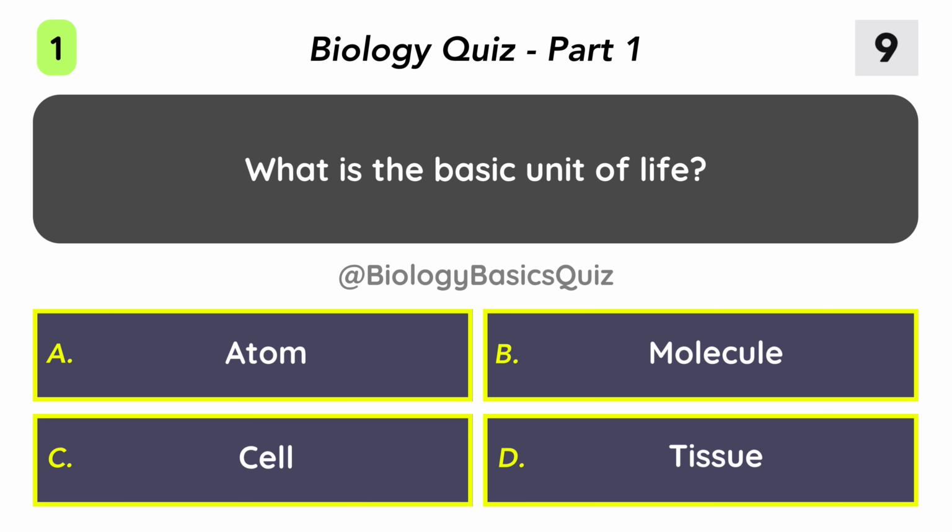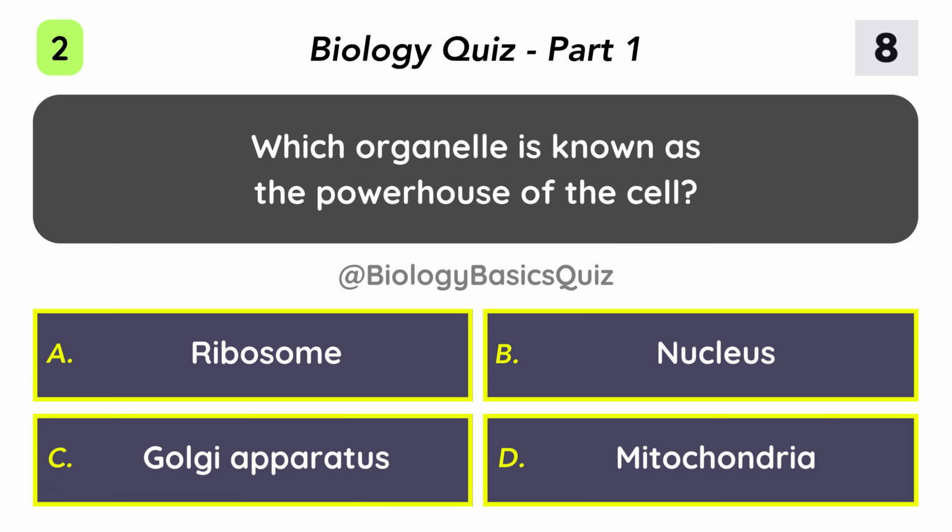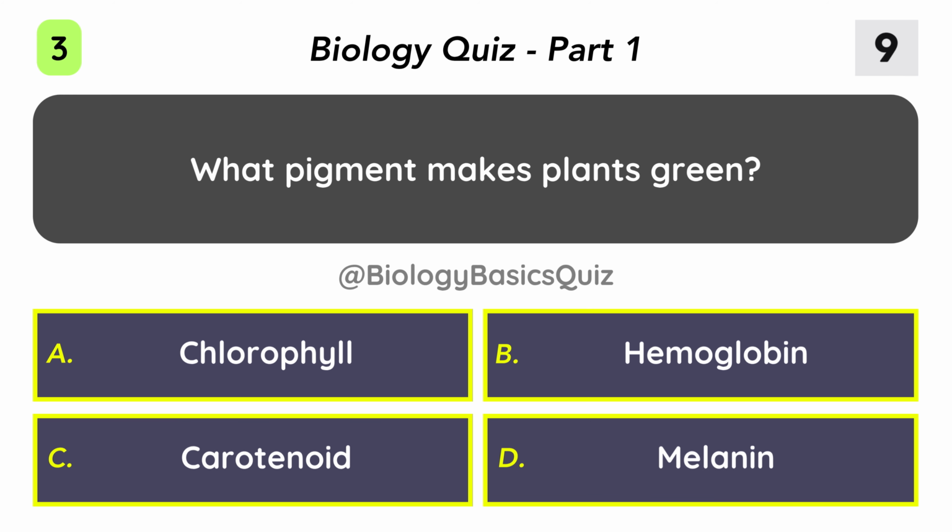What is the basic unit of life? Cell. Which organelle is known as the powerhouse of the cell? Mitochondria. What pigment makes plants green? Chlorophyll.